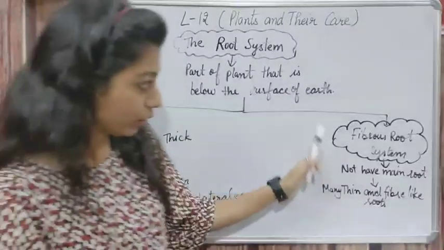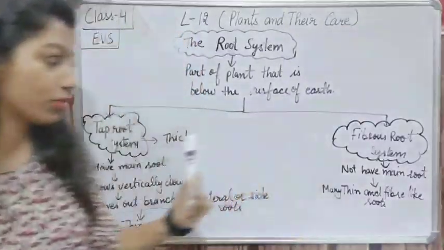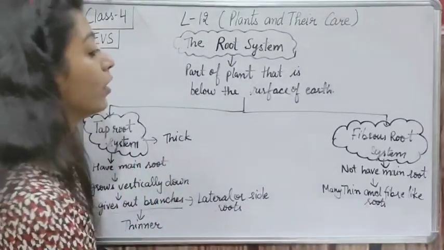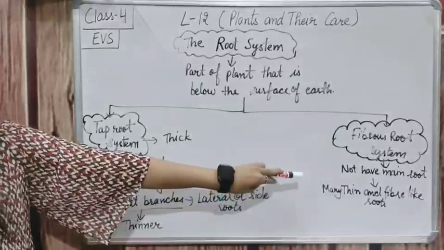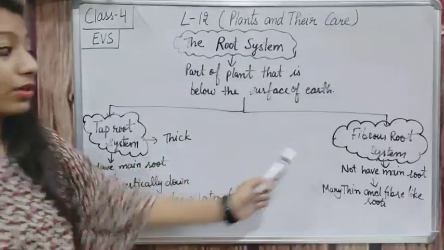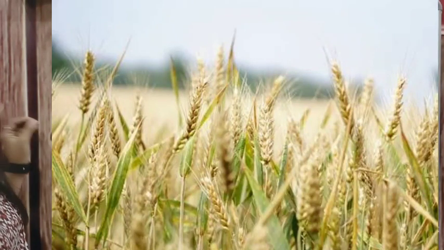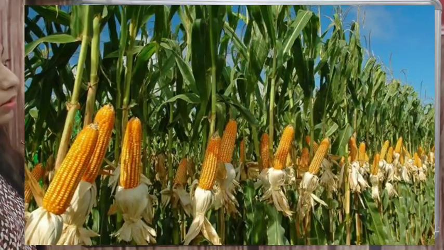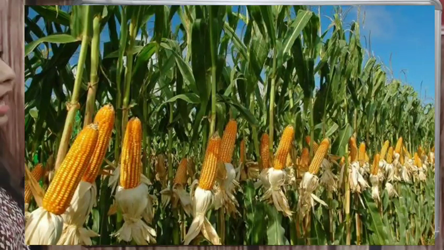Now I am going to tell you about the examples of fibrous root system. So what are the examples of fibrous root system? Fibrous root system includes wheat. As you can see on the screen, wheat is the main example. Wheat, grass, and maize and millet.